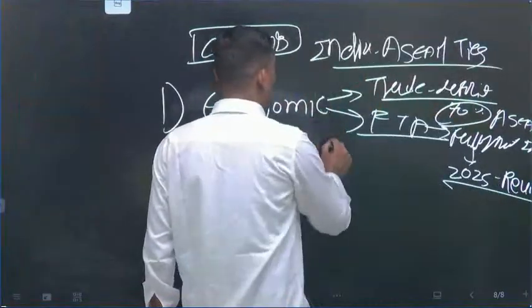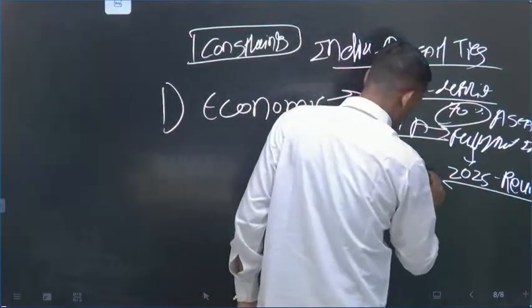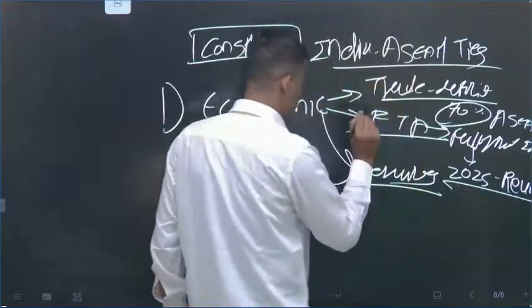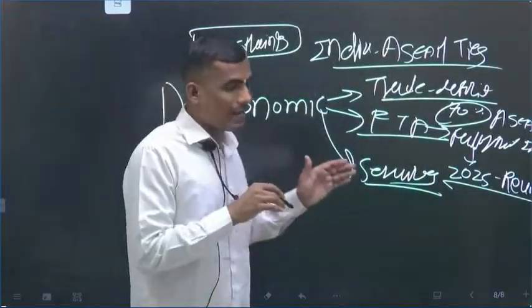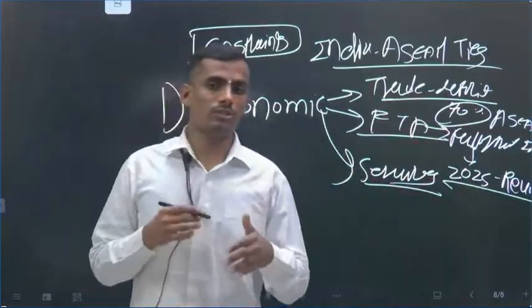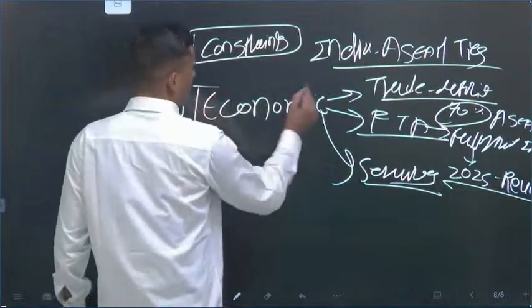Now in economic terms also, there are services and goods. In trade also there are two things, and services is still in India's favor, but still a constraint is there because ASEAN countries are not opening their service sector for India. Okay, this is the economic constraint.